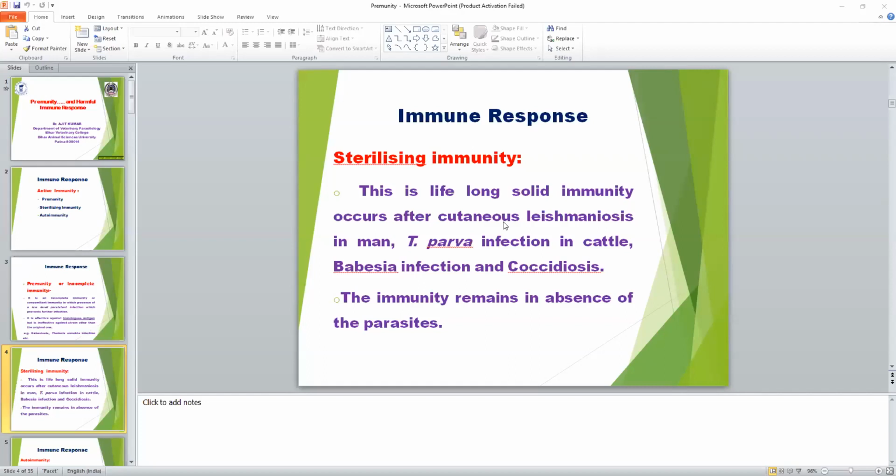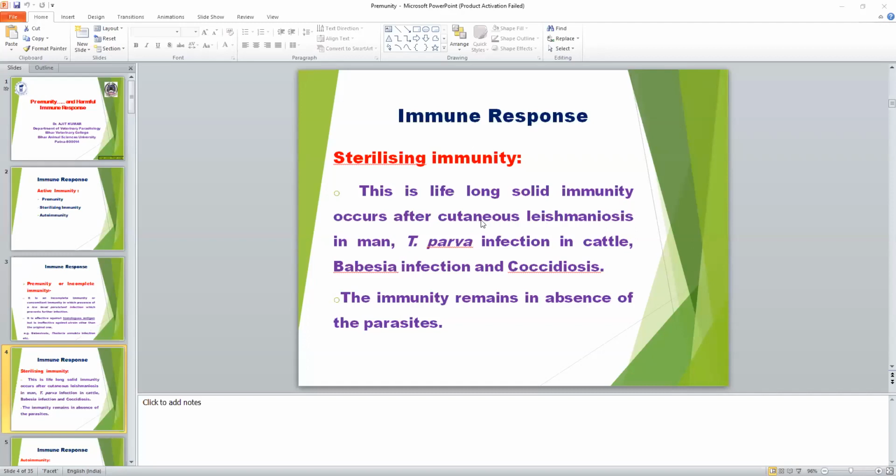Two types of leishmaniasis: visceral leishmaniasis, that is caused by Leishmania donovani, that is kala azar, and cutaneous leishmaniasis, caused by Leishmania tropica, mainly in man and dog.